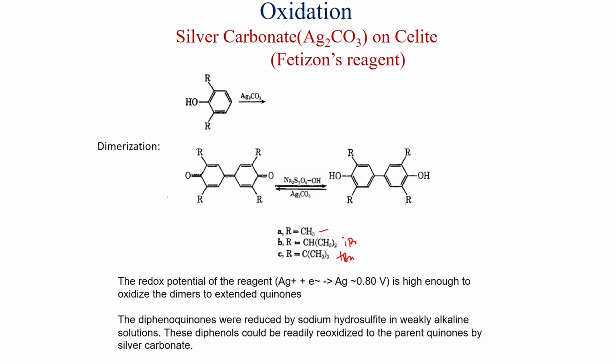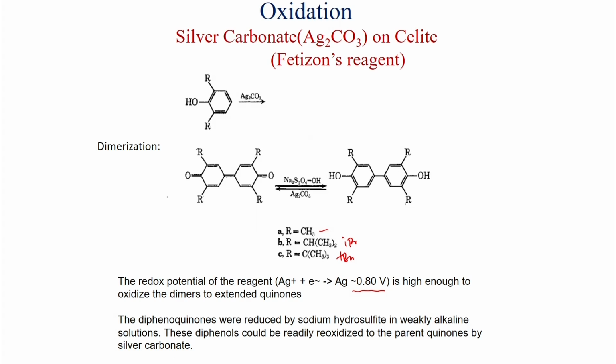Here the redox potential of the reagent, silver plus electron to silver, is 0.80 volt, which is high enough to oxidize the dimer to extended quinones, and these diphenoquinones are reduced by sodium hydrosulfide in weakly alkaline solution. So sodium hydrosulfide converts this diphenoquinone to the diphenol, and then these diphenols can be readily oxidized to the parent quinones by silver carbonate.